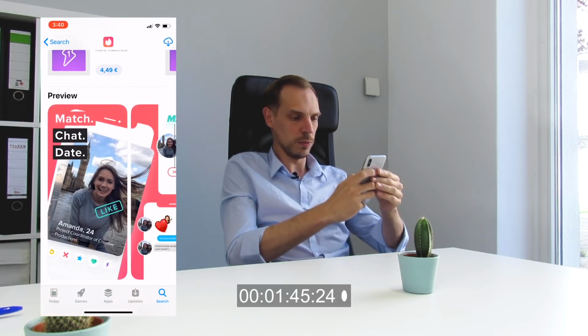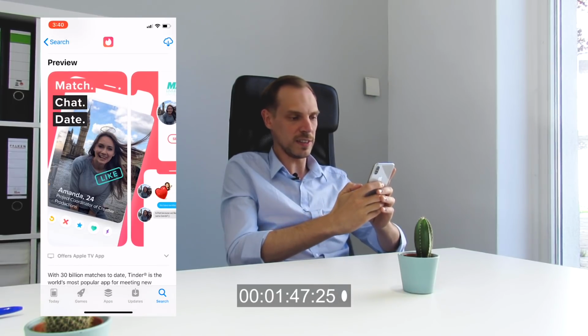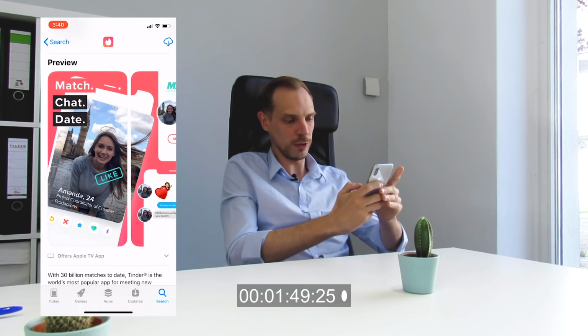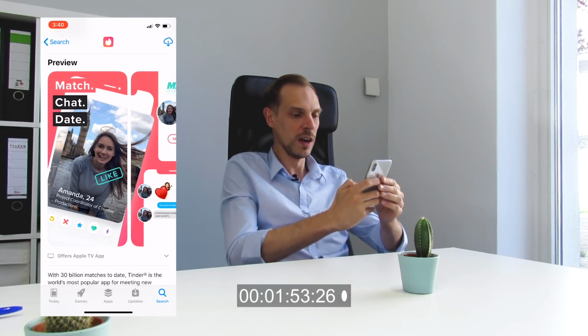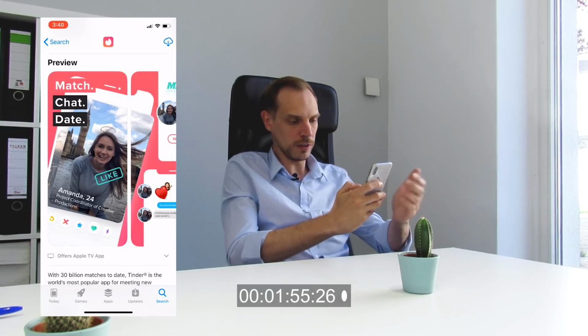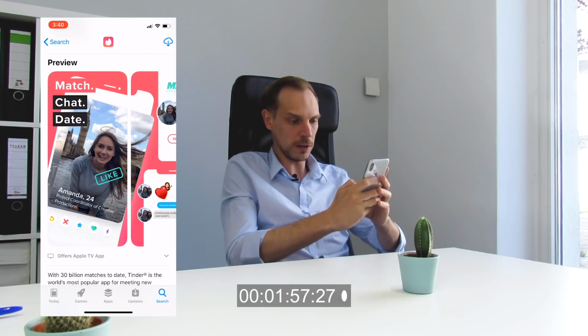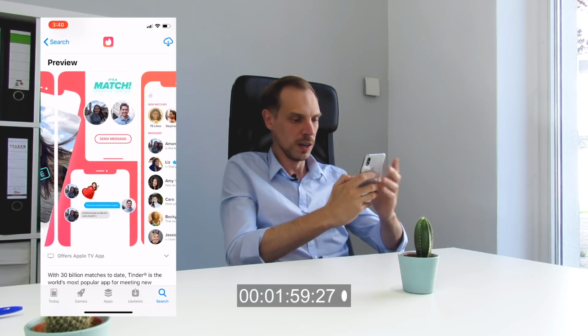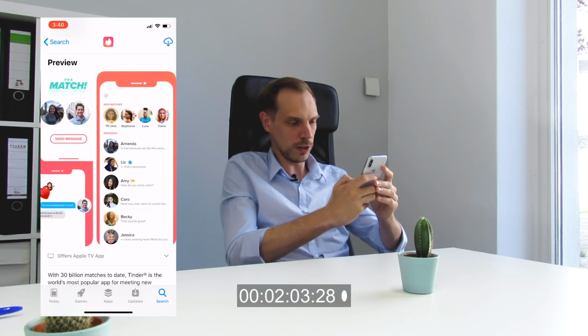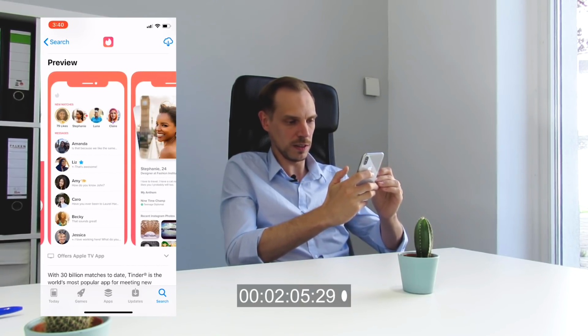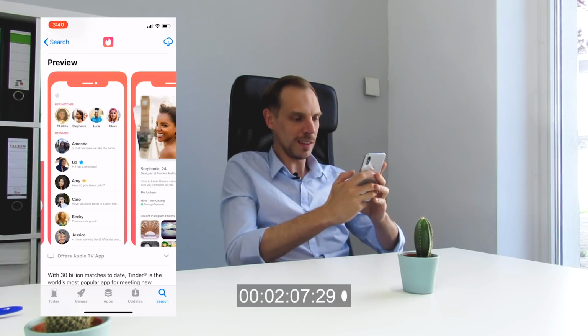Now let's jump into the preview. What we can see over here on my smartphone is that I see the first screenshot very clearly, and I see a little bit of the second screenshot. I get the point from the first screenshot of what it is about, but for the second screenshot, I have to scroll to get the message behind it. Then I have to scroll further. I get the screenshot with the different people that I'm chatting with.